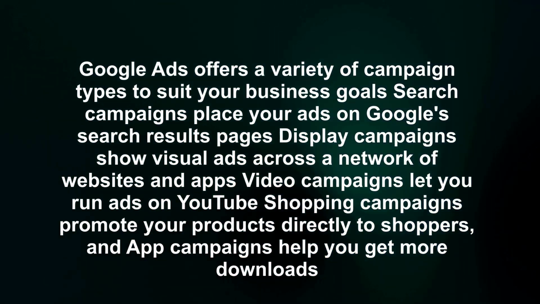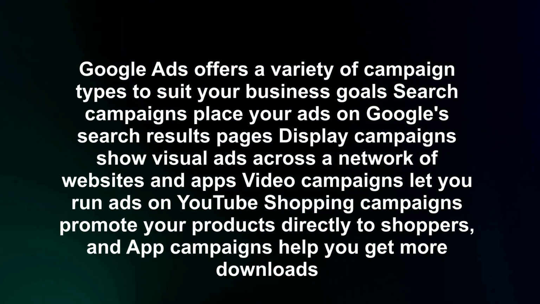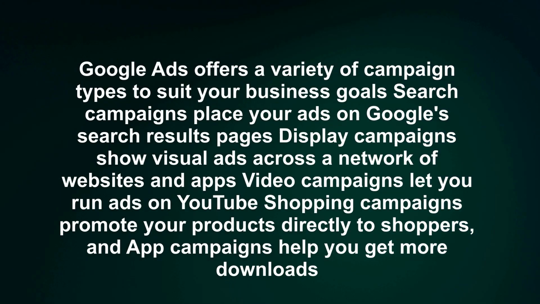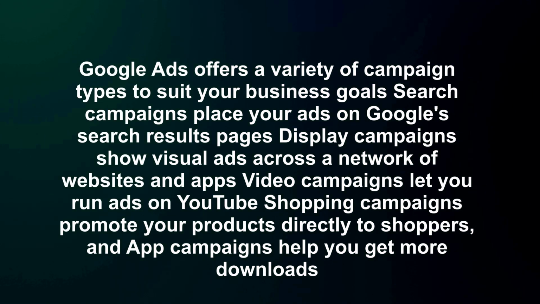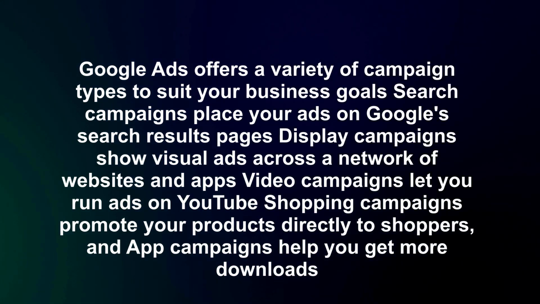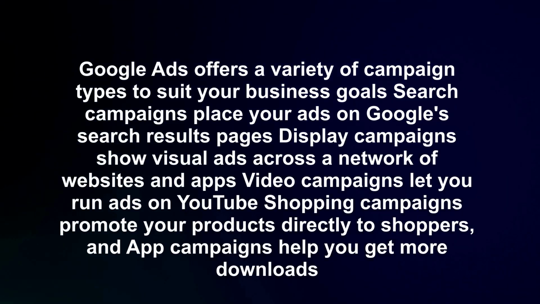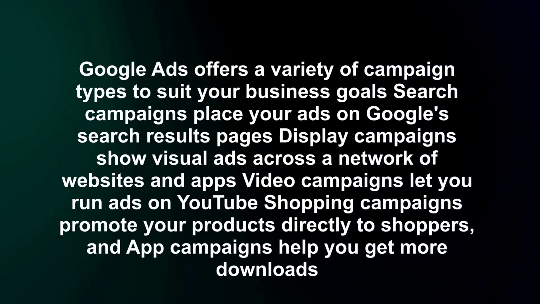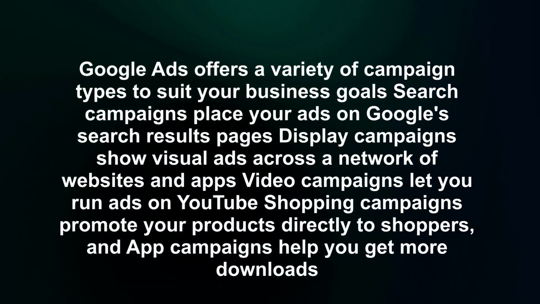Google Ads offers a variety of campaign types to suit your business goals. Search campaigns place your ads on Google's search results pages. Display campaigns show visual ads across a network of websites and apps. Video campaigns let you run ads on YouTube. Shopping campaigns promote your products directly to shoppers, and app campaigns help you get more downloads.